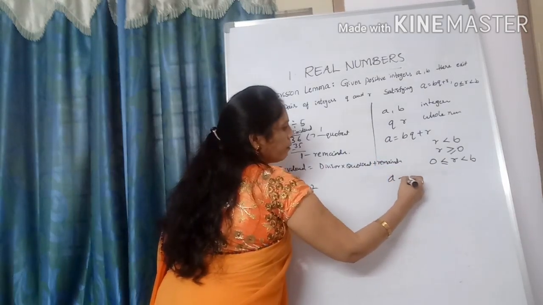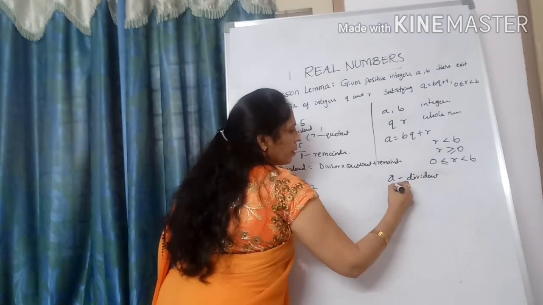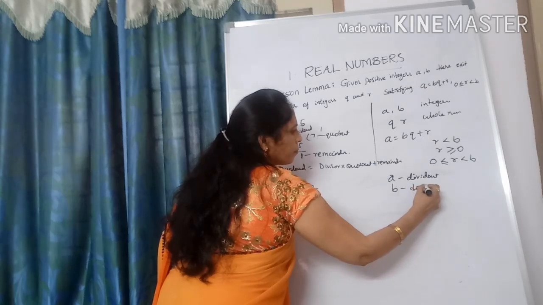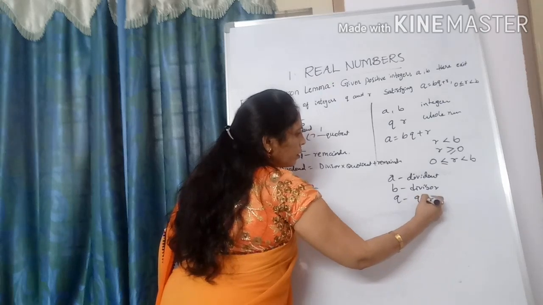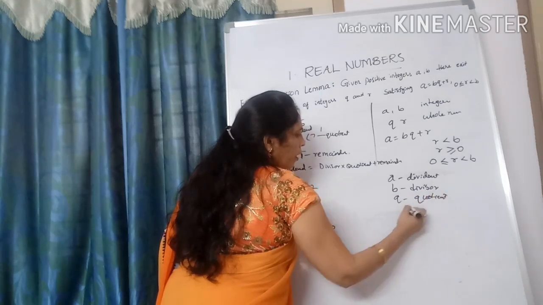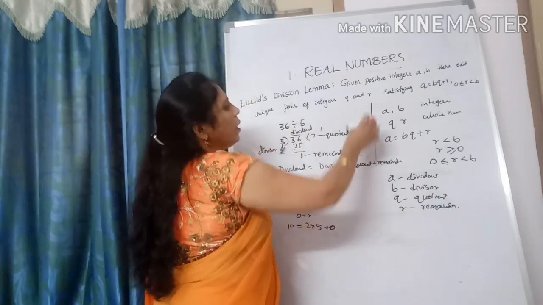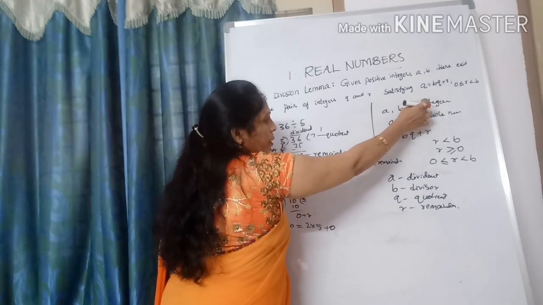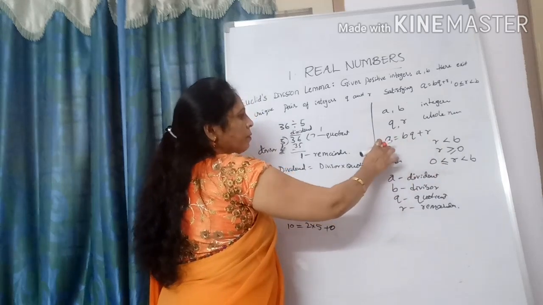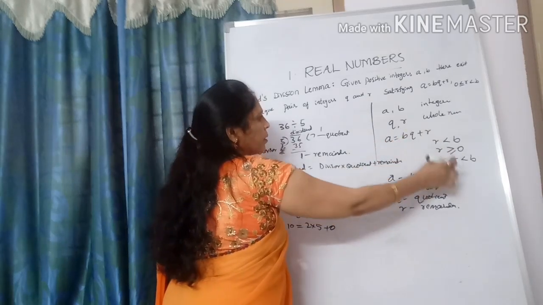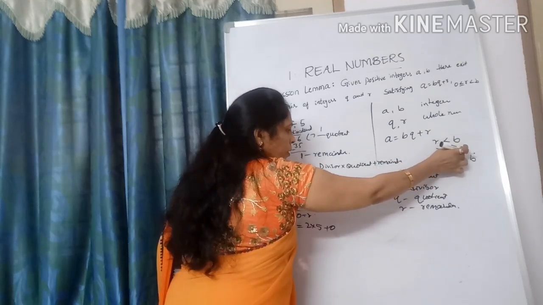Here a is called the dividend, b is called the divisor, q is called the quotient, and r is the remainder. See, a comma b are two positive integers, there exist q comma r, whole numbers, satisfying a = b × q + r, where r is less than b and r is greater than or equal to 0.